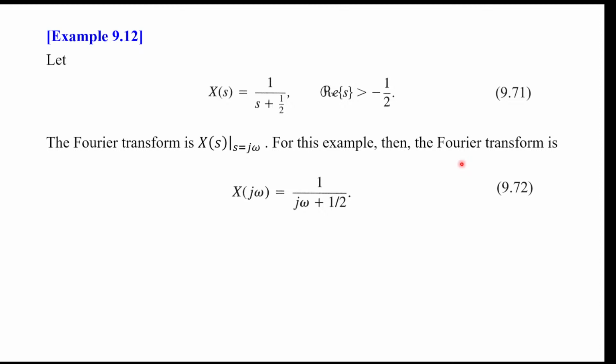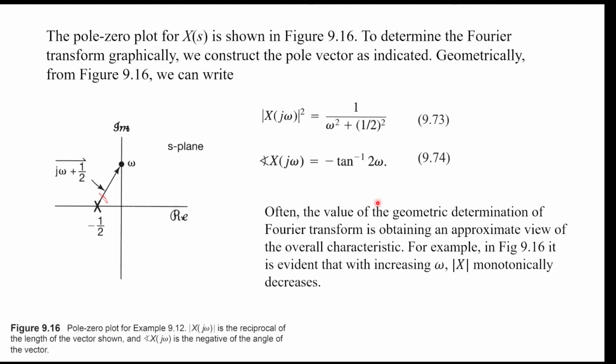Our Fourier transform will be 1 over j omega plus 1 over 2. And now we go to our pole zero plot. We see that we have a pole at minus 1 over 2, and the ROC is greater than minus 1 over 2, so the j omega axis, this Fourier transform axis, is inside the ROC.